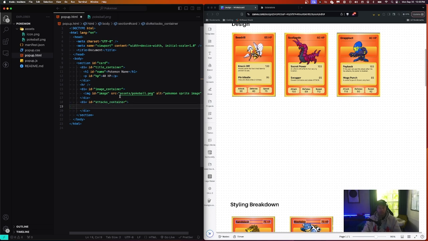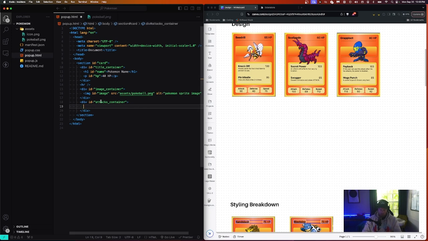And inside of that, we have two different attacks. We have this one, and we're going to actually do this color differentiation with just CSS, and you'll see that in the next video. But we need to build these two sections. So we have our attack 1, and we're going to call this attack 2 on the bottom, right? Because we have two of them.